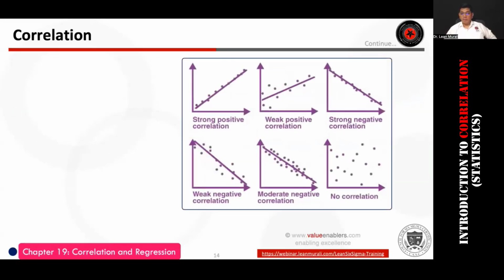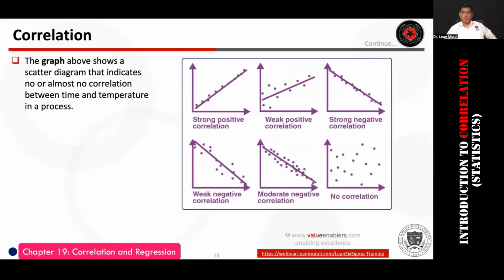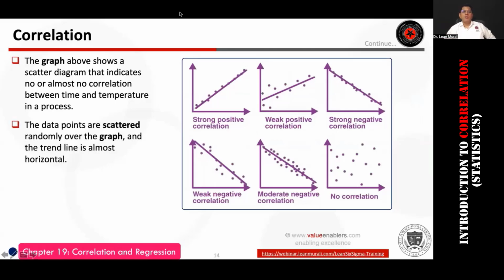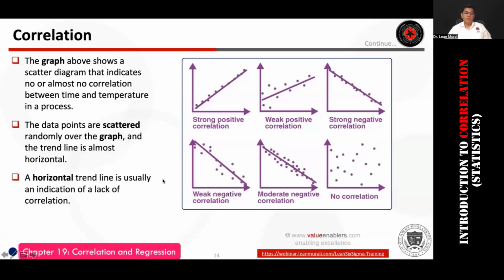So we have different types of correlation: strong positive correlation, weak positive correlation, strong negative correlation, weak negative correlation, moderate correlation, and no correlation at all. So if the correlation concepts are clear, give me, on a scale of 1 to 10, a 9 or 10 if you're super clear about the different types of correlations.